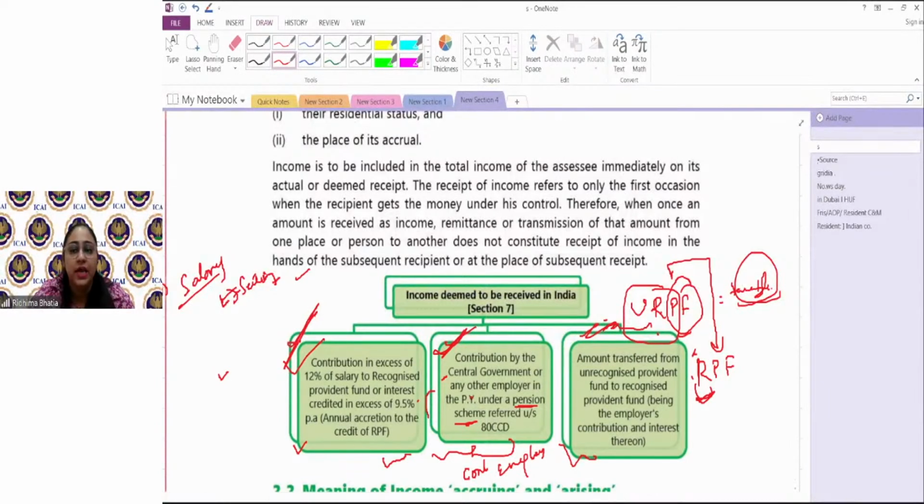Next, we now understand the concept of, again, a very important tax criteria, income accruing or deemed to accrue. सबसे पहले तो accruing का मतलब क्या होता है? First of all, any income which is getting due, एक होता है due but not accrued, one is called accrued. Can someone tell me all these stuff? Some people use the word due and accrue interchangeably. What does all the terms mean?